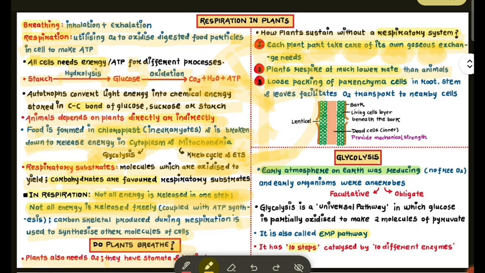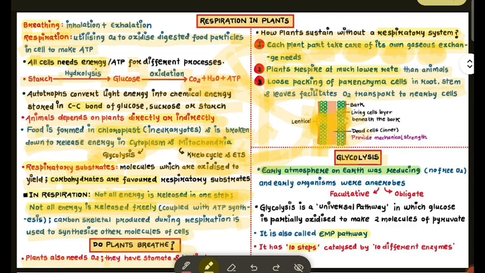They have a loose packing of parenchymal cells in root, stem and leaf to facilitate transport of air to nearby cells. Imagine a cell takes in some oxygen, some air; it transports that air to nearby cells. Other lenticels transport to their nearby cells, and that is how air reaches all the cells.